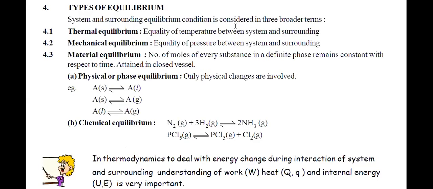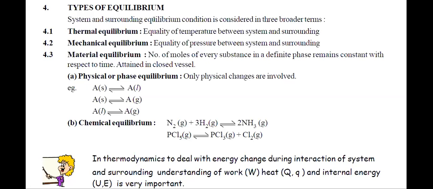Now, when we talk about types of equilibrium, since junior classes we have been studying physical equilibrium. Yes or no? Tell me, right? Like condensation of water vapor. These are all physical equilibrium: changing of ice into liquid or change of phase is an example of physical equilibrium. Now we have discussed physical equilibrium and chemical equilibrium.